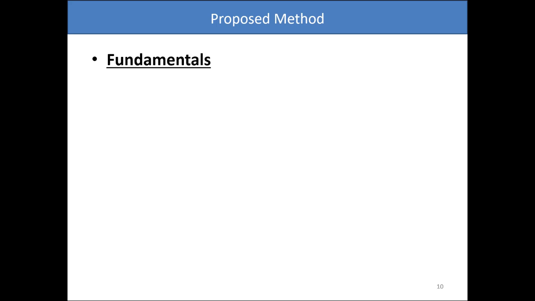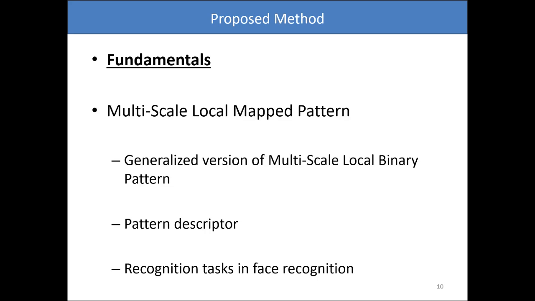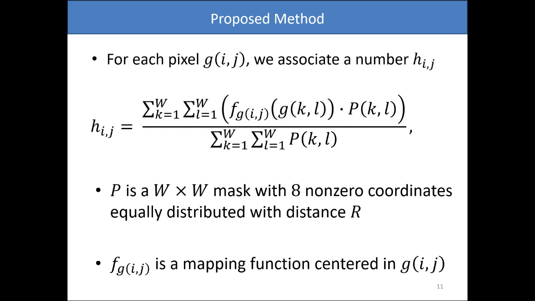We used as a basis for the first contribution the fundamentals of the multi-scale local mapped pattern, or MSLMP. This pattern descriptor is a fuzzy-based generalization of the well-established multi-scale local binary pattern, and it was used in face recognition tasks. Essentially, the MSLMP is a multiscalar method that smoothly maps the difference between a central pixel, Gij, and its neighborhood into an original image block.